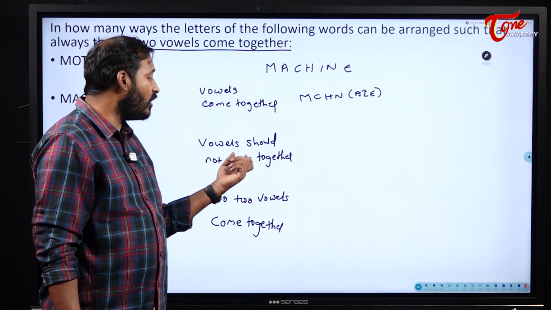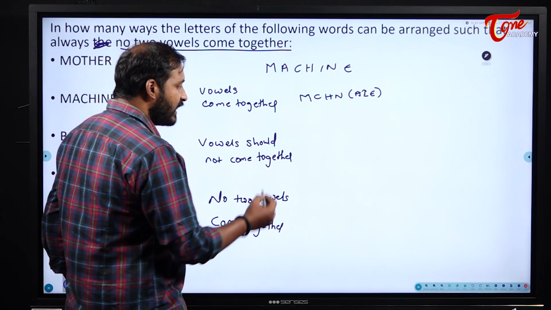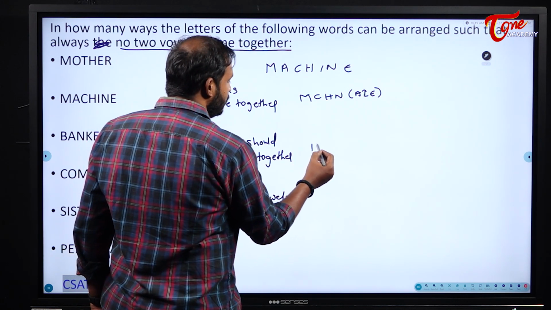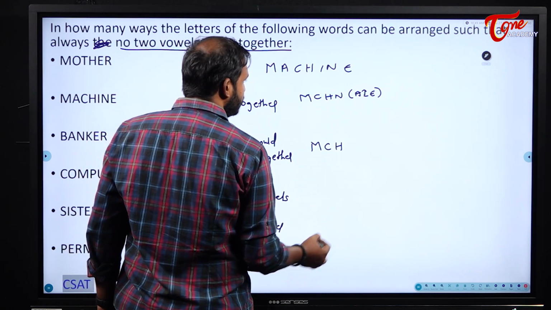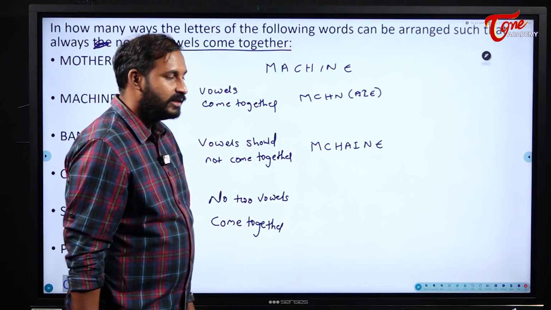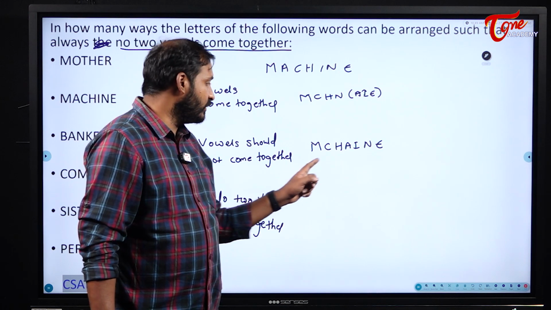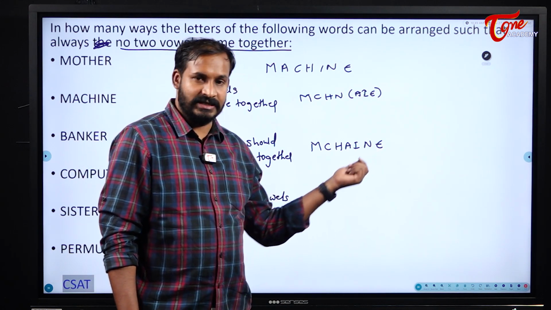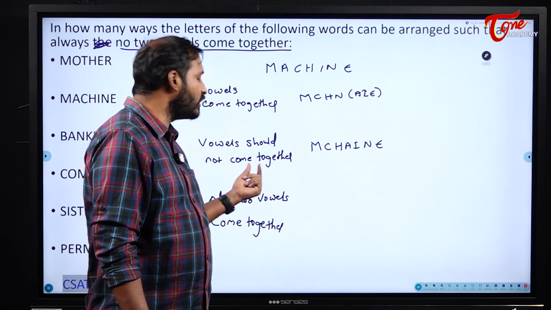Now vowels should not come together means, can I write an example? I am writing one example of that. Can I write this one: M, C, H, A, I, N, E? See here vowels are not coming together. Why? Because A and I are here and E is here. So this is the case of vowels not coming together.